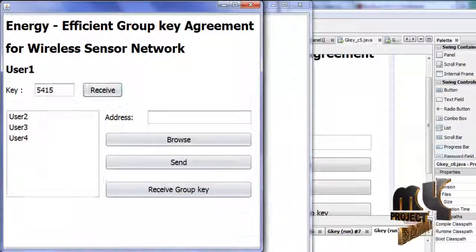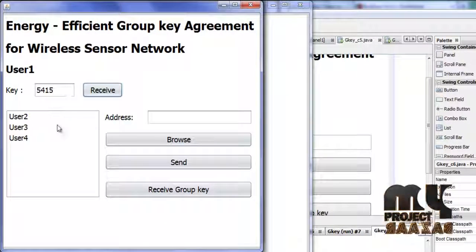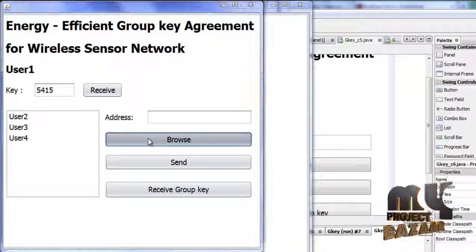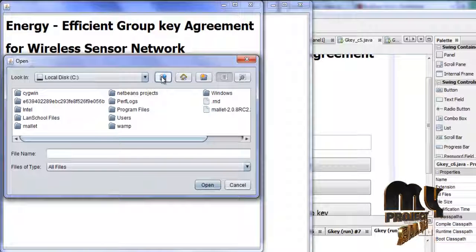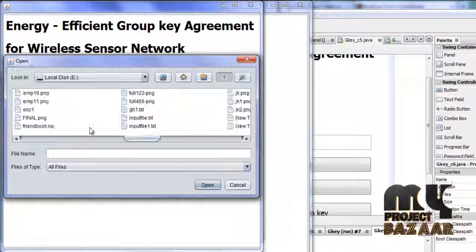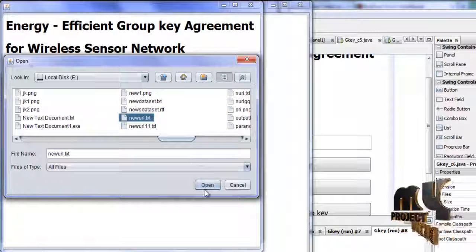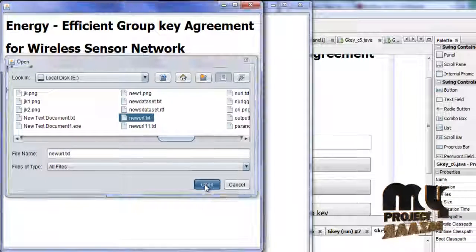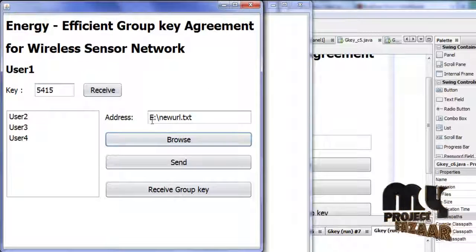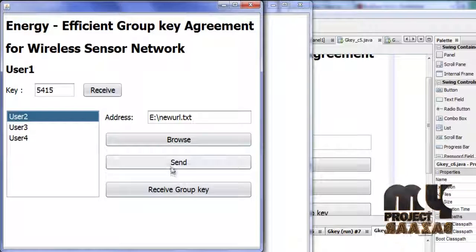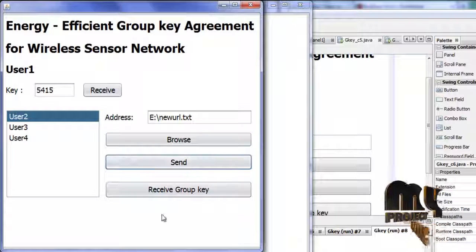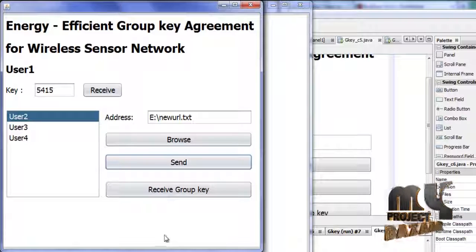First we can communicate from user 1 to user 2. You can easily communicate with the browse file option here. After this, pick any file to configure. I open this text file. This file is sent to user 2. I'm sending, and it is received by user 2.